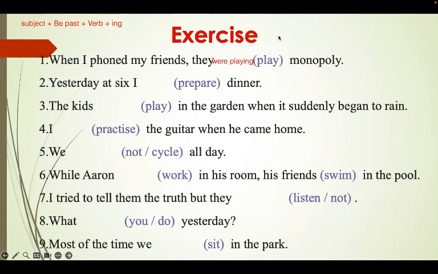So now pause the video, answer these questions, choose the correct form, and fill in the gaps with the correct answer. Okay? And let's correct together. So pause the video, answer, and come back later and let's correct.